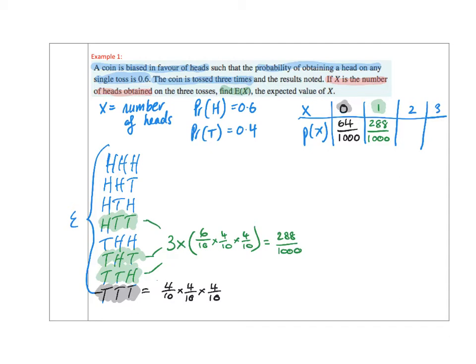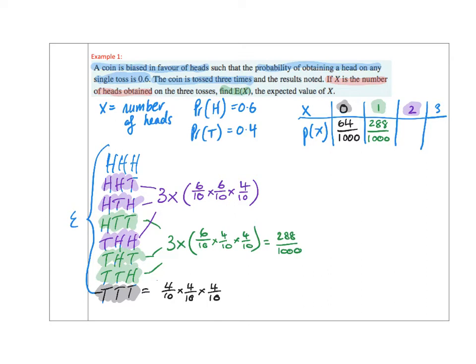Now looking for the case in which there are 2 heads, over here, we need to see that we could have heads, heads, tails, heads, tails, heads, and tails, heads, heads. Now as with the previous result, I know that all 3 of these will be the same thing. To calculate it, we think there's 1 head, there's another head, and there's 1 tail.